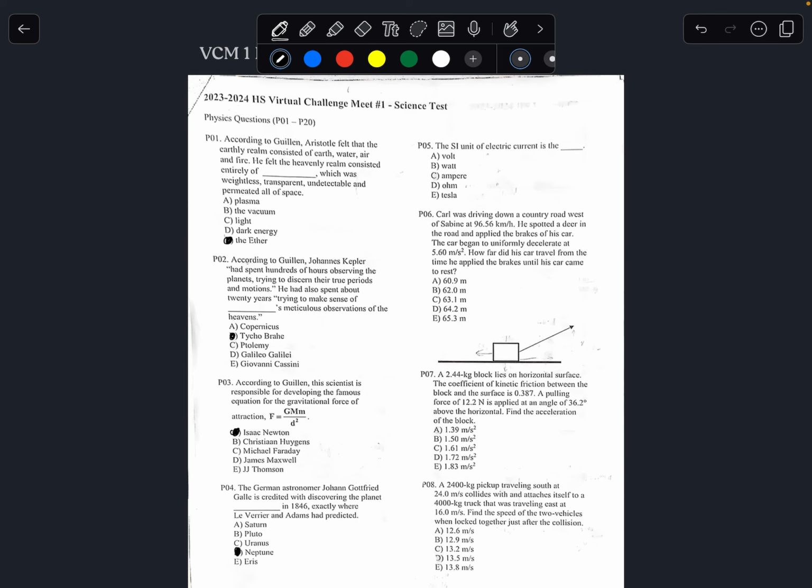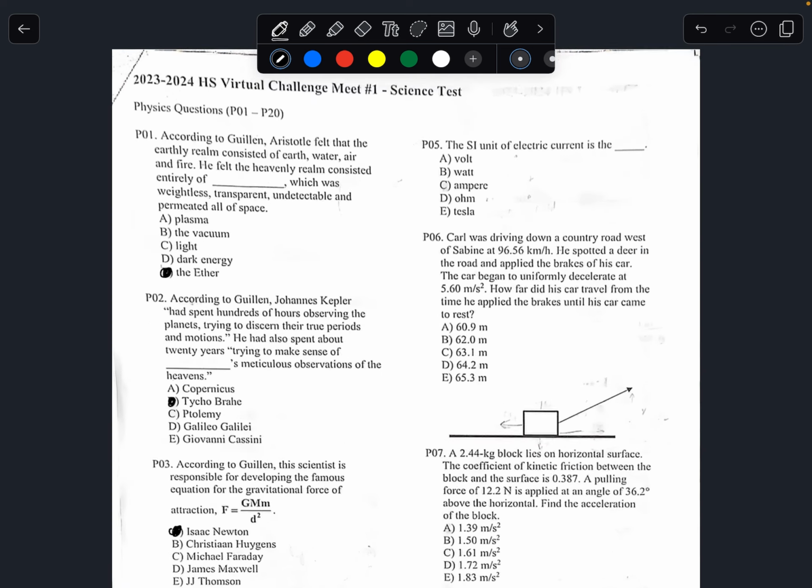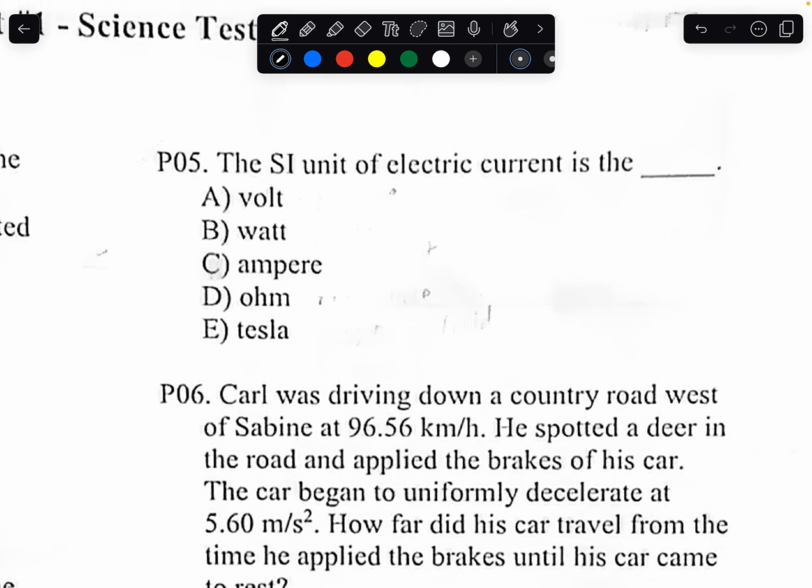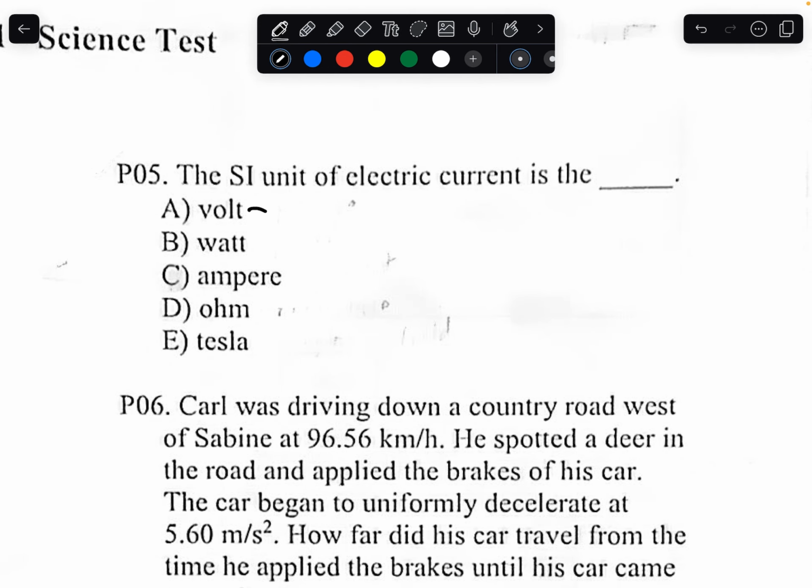Number 5, the SI unit of electric current is what? I'll quickly define all the units over here. The SI unit for voltage is essentially electric pressure, or electric potential, the potential for current to drive throughout an entire circuit.